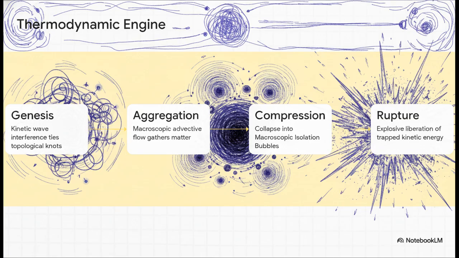Phase 1, genesis via extreme kinetic wave interference. Phase 2, aggregation of this mass through macroscopic advective flow. Phase 3, compression into macroscopic isolation bubbles, what standard physics calls black holes. And Phase 4, rupture and rebirth. When these bubbles hit structural instability, they violently rupture, explosively liberating all that trapped kinetic energy right back into the DP field to trigger phase 1 all over again.